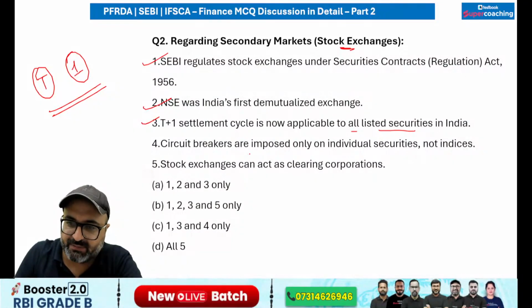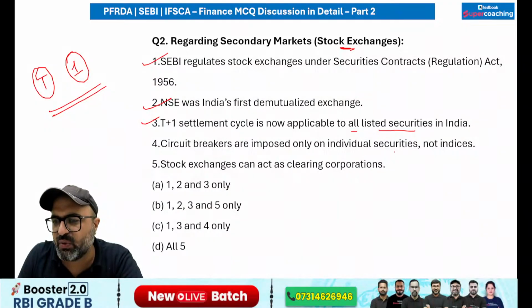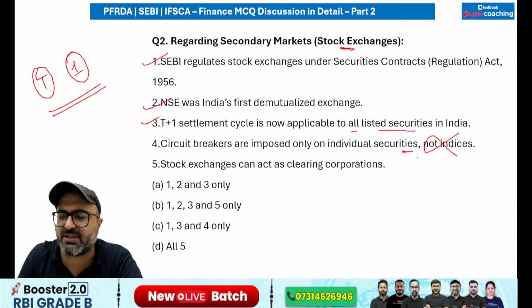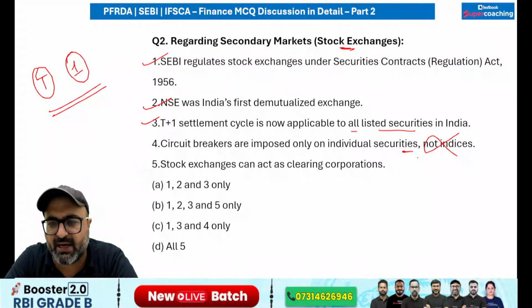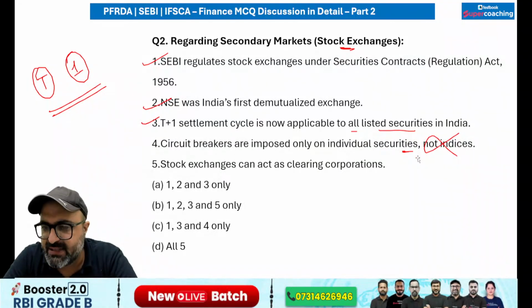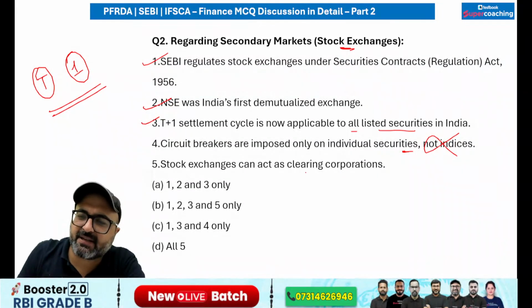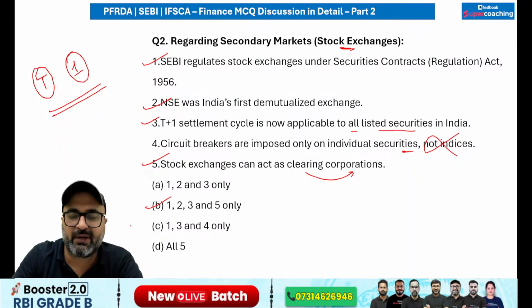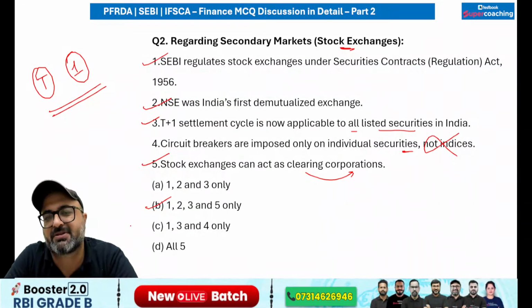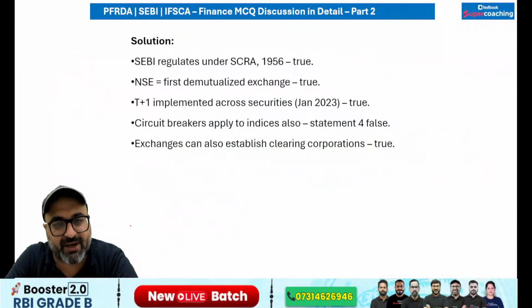Circuit breakers are imposed only on individual securities. No sir, this is wrong. Circuit breakers are imposed on indices also. So that is wrong. Stock exchanges can act as a clearing corporation. Yes sir, they do act as a clearing corporation where they transfer the shares to the individual to whom the shares have been sold or the shares have been issued.